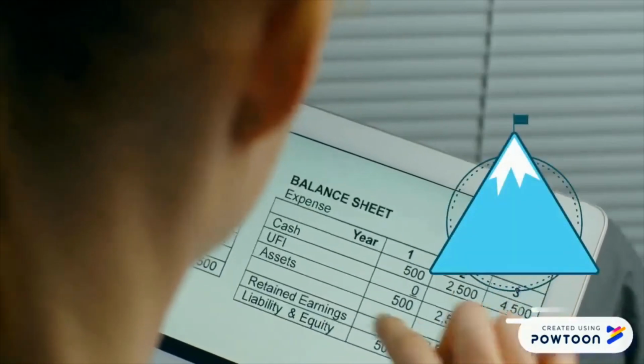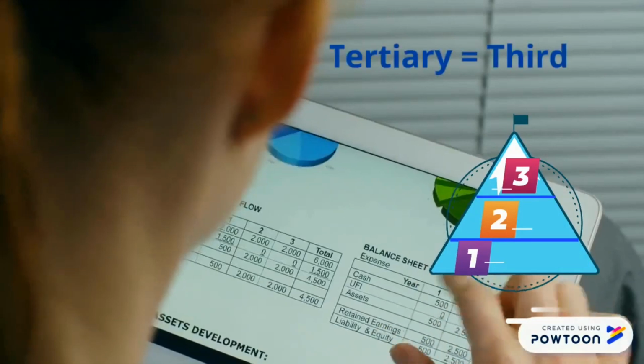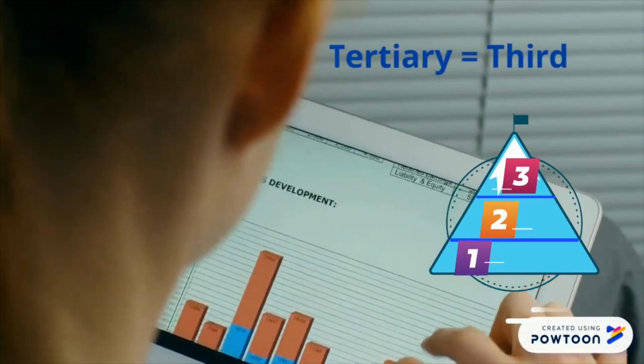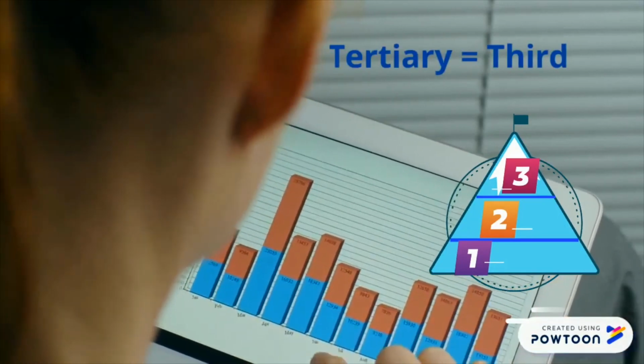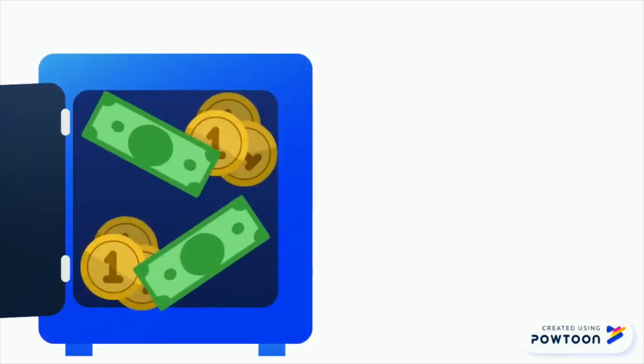Last, at the top is tertiary. These are service jobs working directly with customers or clients in order to make money, like waiters, teachers, doctors, and lawyers. At the beginning of this tutorial, we said that a big part of economics is how people make money.